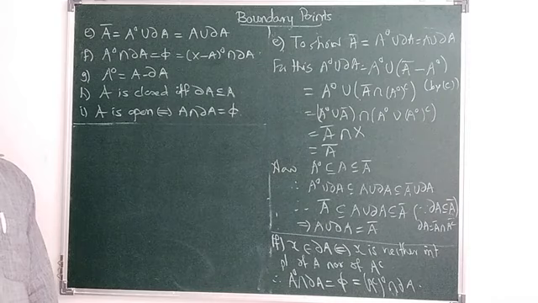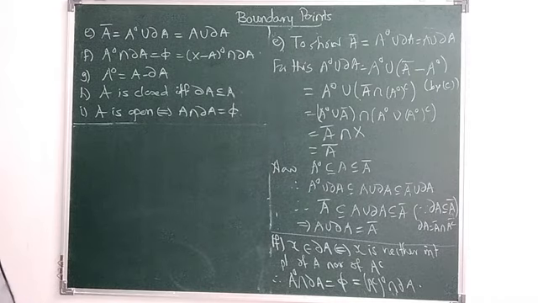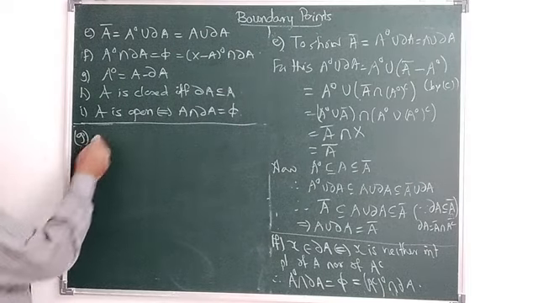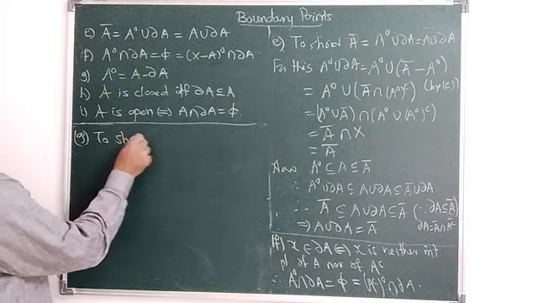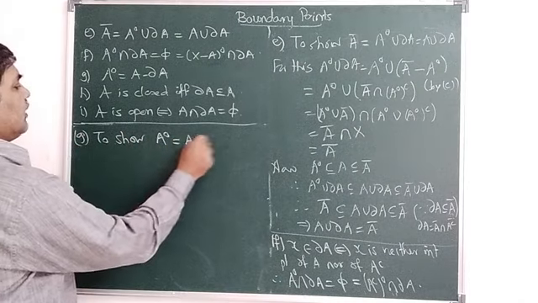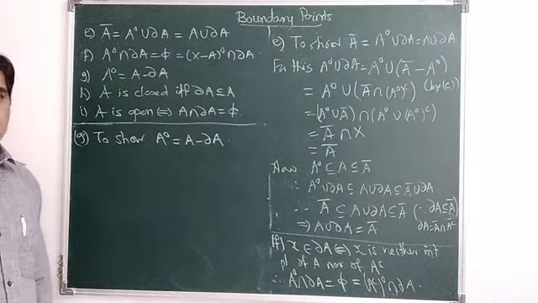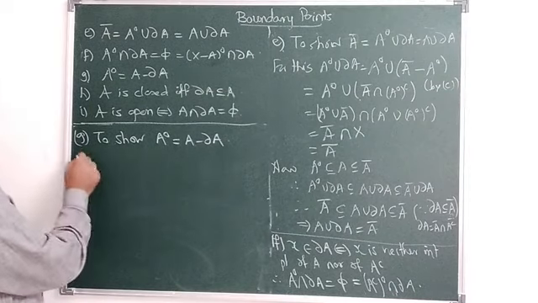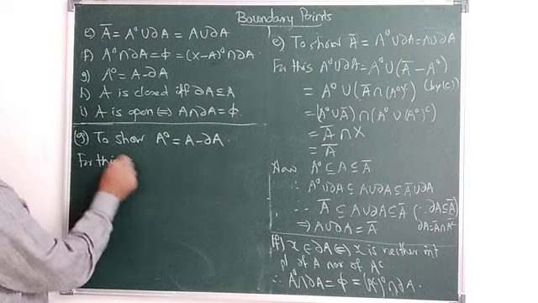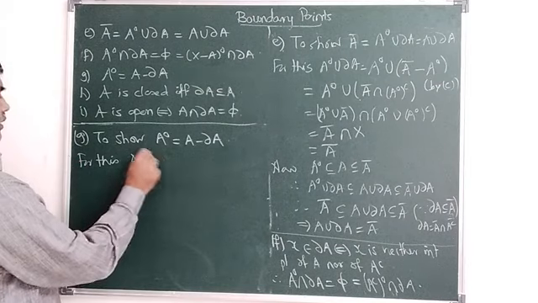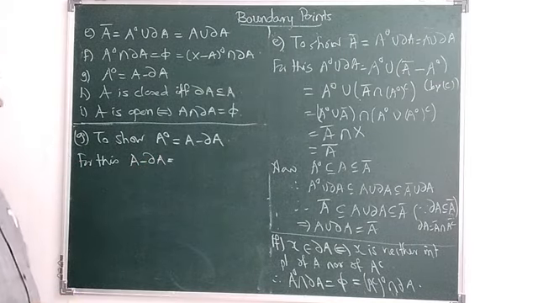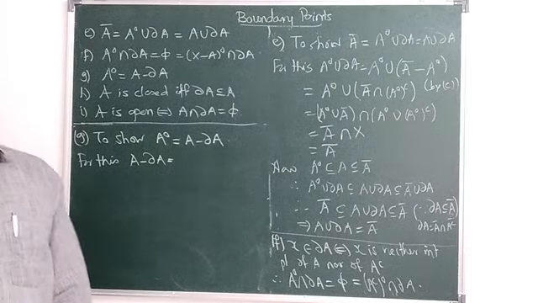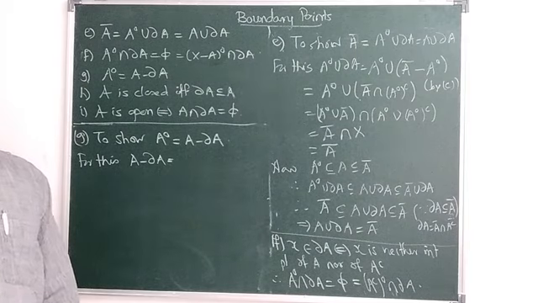Now we have to prove G. Okay. Proof of G. To show A interior is equal to A minus ∂A. So for this, A minus ∂A is equal to, I have to relate it with A interior.